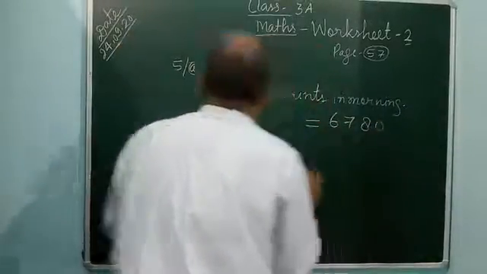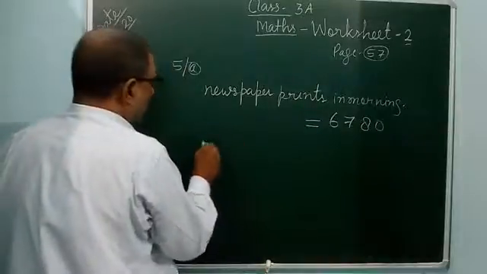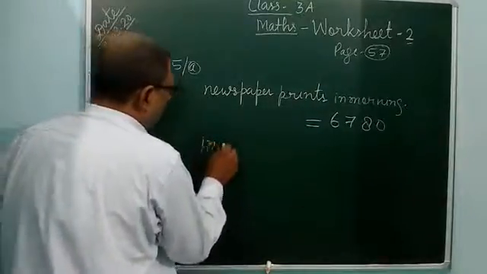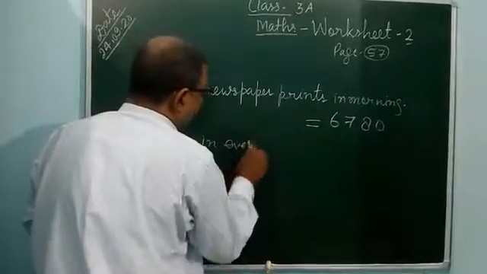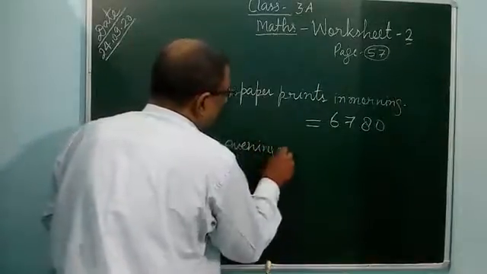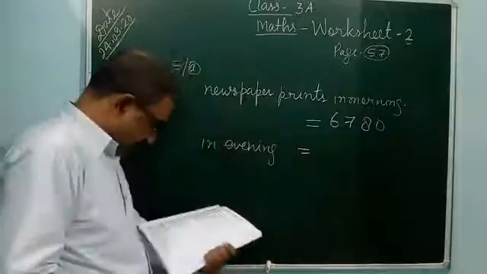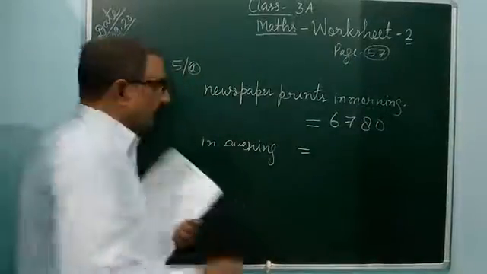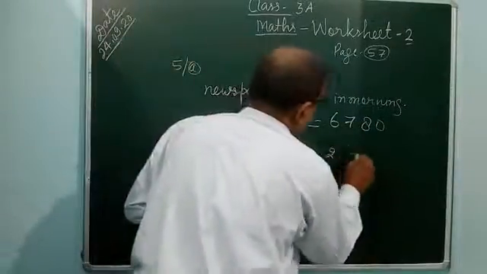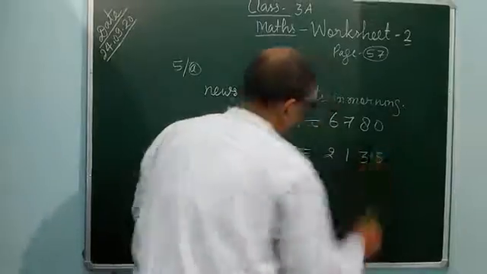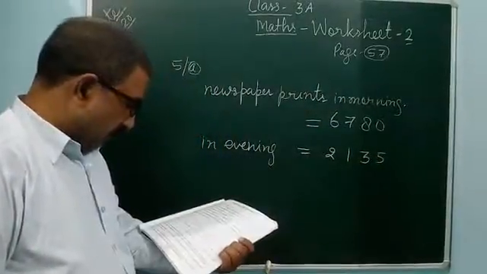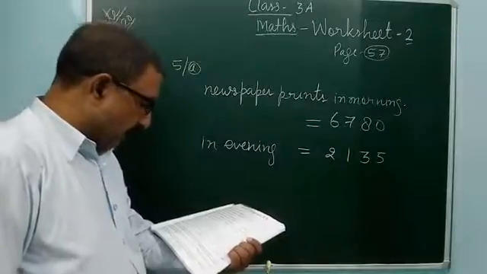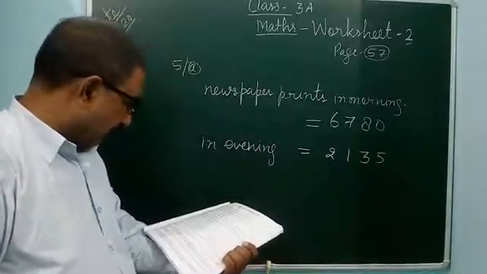And the newspaper it prints in the evening, how many? 2,135. So total means how many copies of the newspaper does he print in a day?